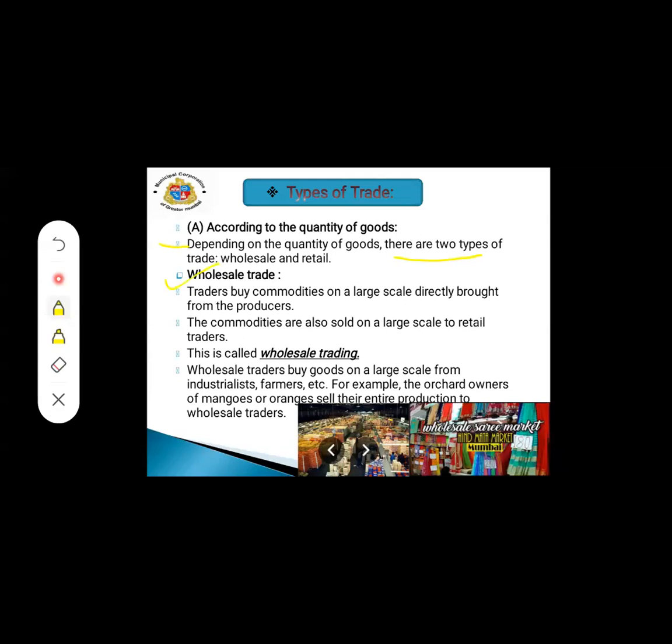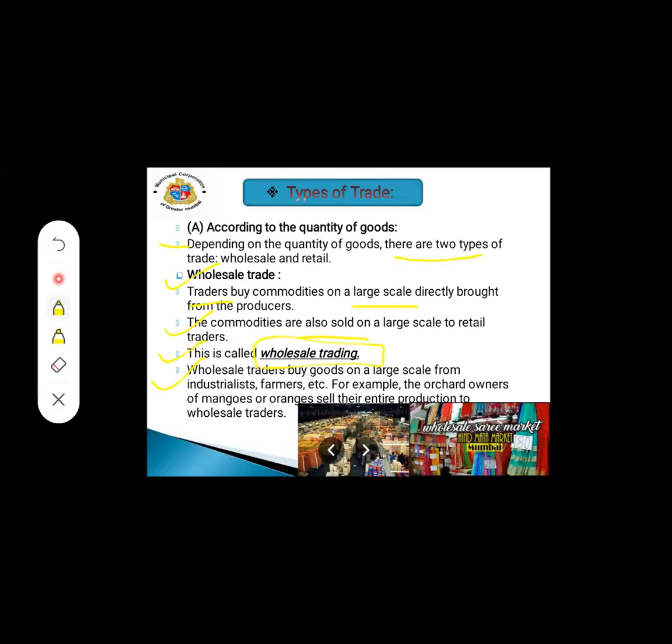Now, what is wholesale market? Here, the traders buy commodities on a large scale directly from the producers. The commodities are also sold on a large scale to retail traders. This is called wholesale trading.